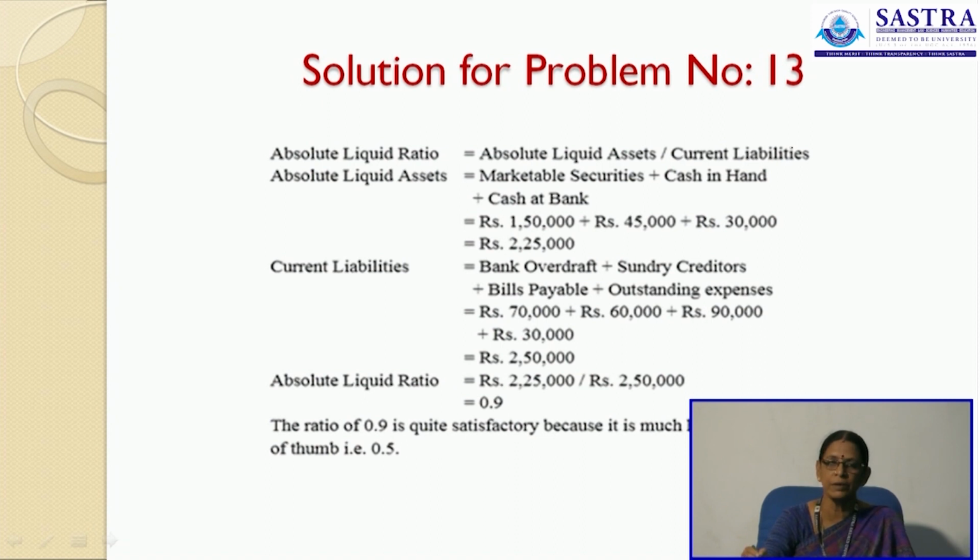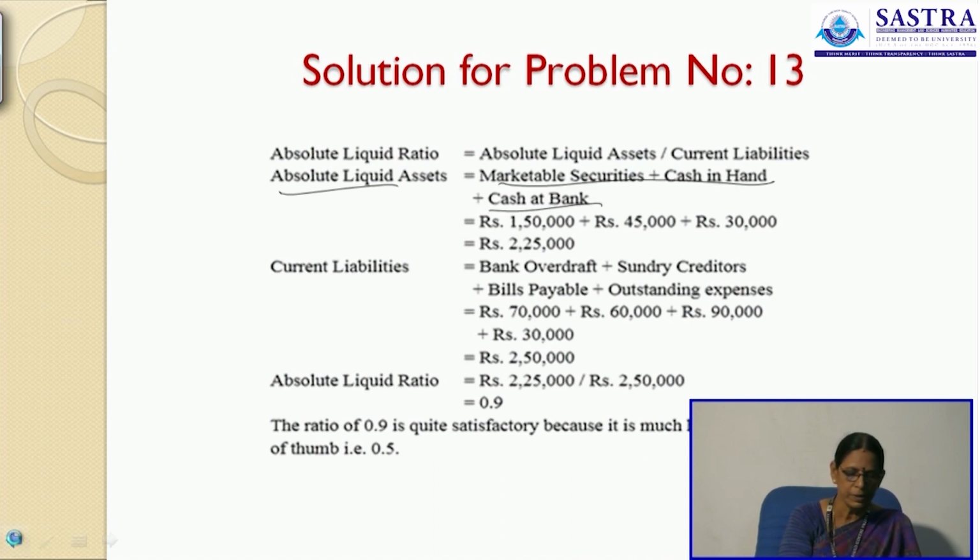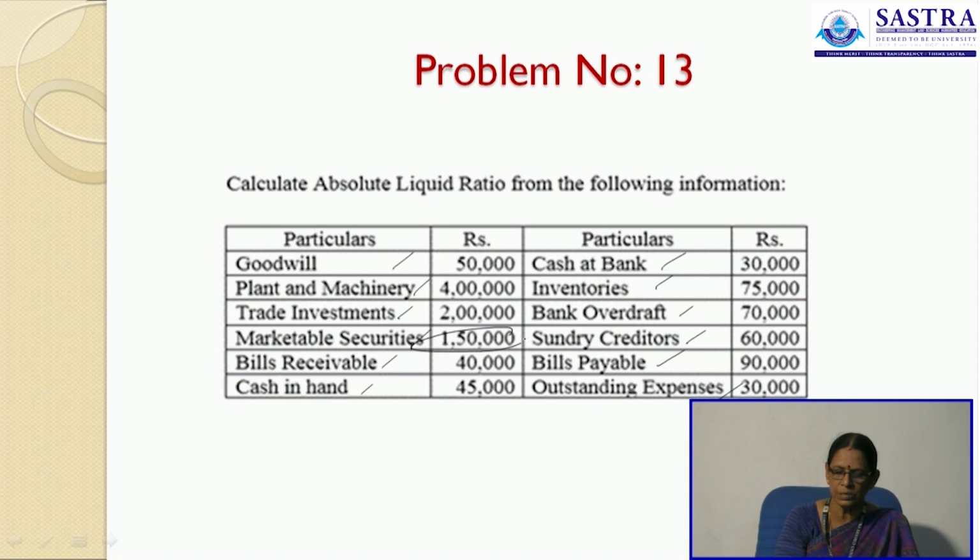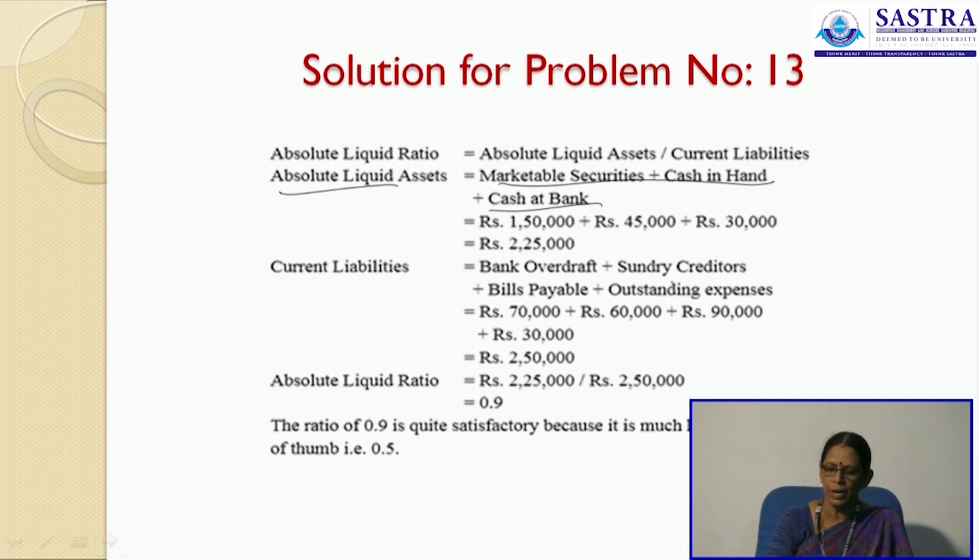Absolute liquid assets divided by current liabilities. What is your absolute liquid assets? That is marketable securities plus cash in hand and cash at bank. See to it, we will take only the marketable securities and we have the cash in hand and cash at bank. This is your absolute liquid assets, and we have the current liabilities as bank OD, sundry creditors, bills payable and outstanding expenses.